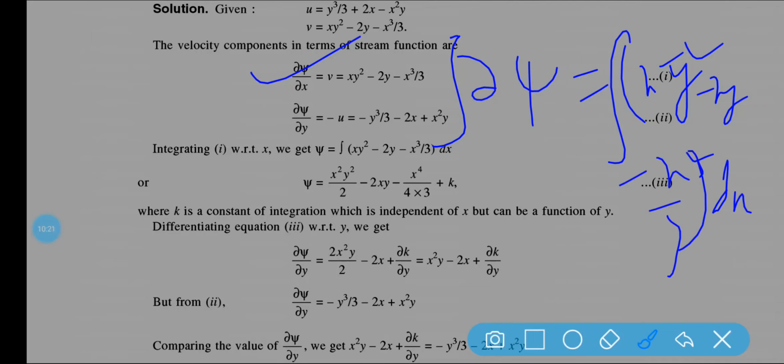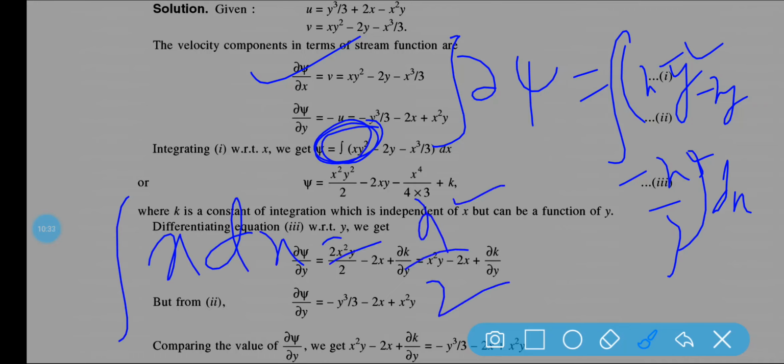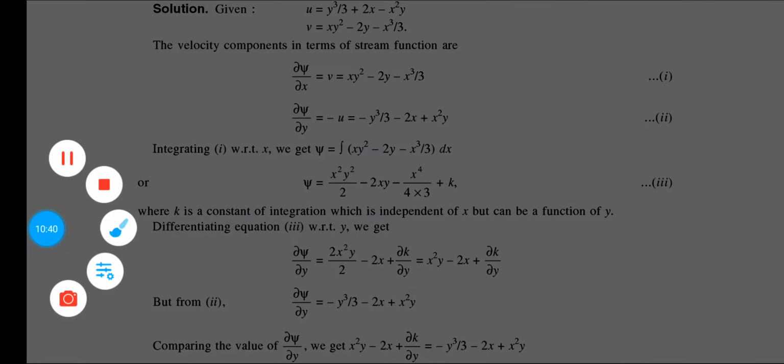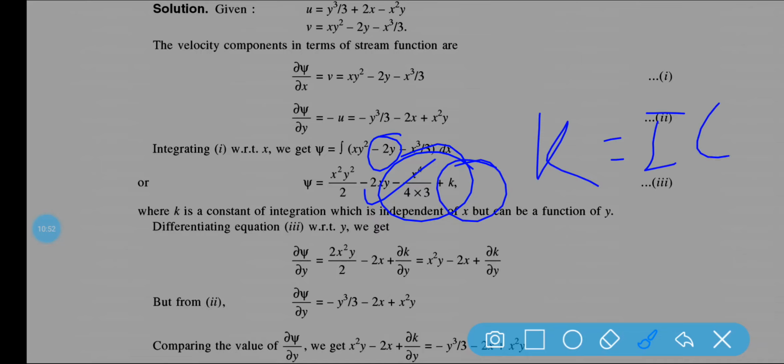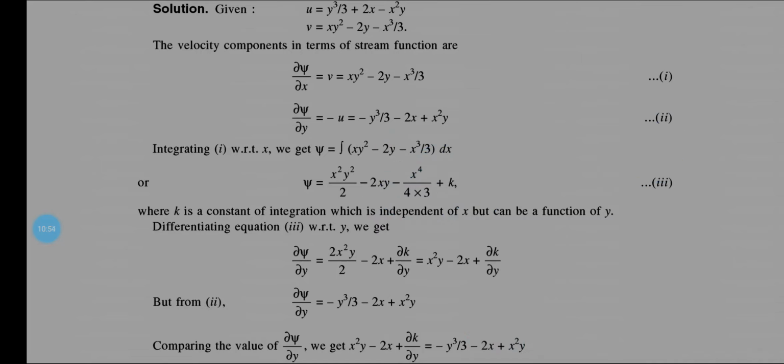We integrate with respect to x, and you know that the integration of x dx is x square by 2. So we get x square y square by 2, where y is the constant, minus 2xy, minus x to the power 4 by 4 by 3, plus k. Why k? Because k is the integrating constant. Clear?